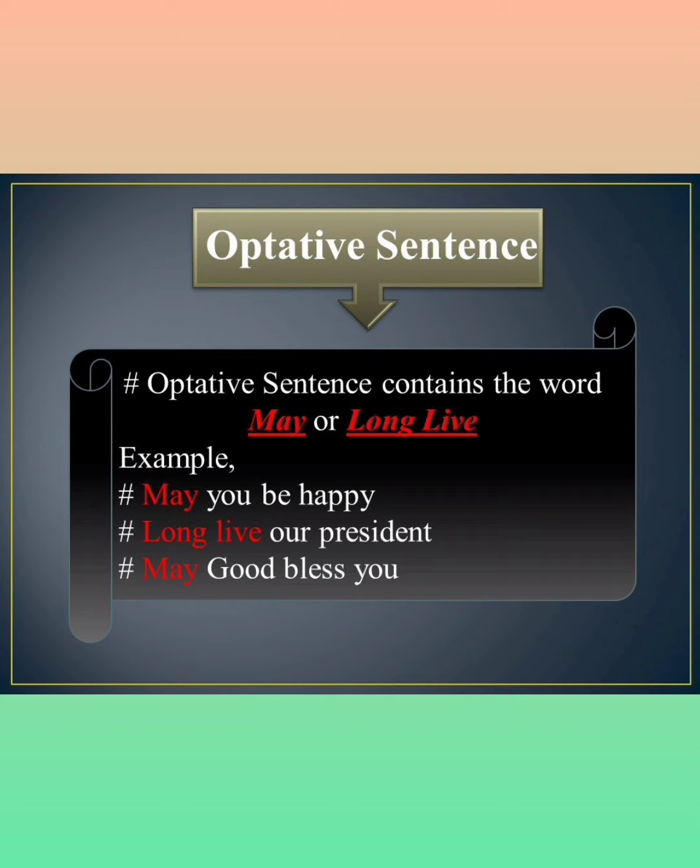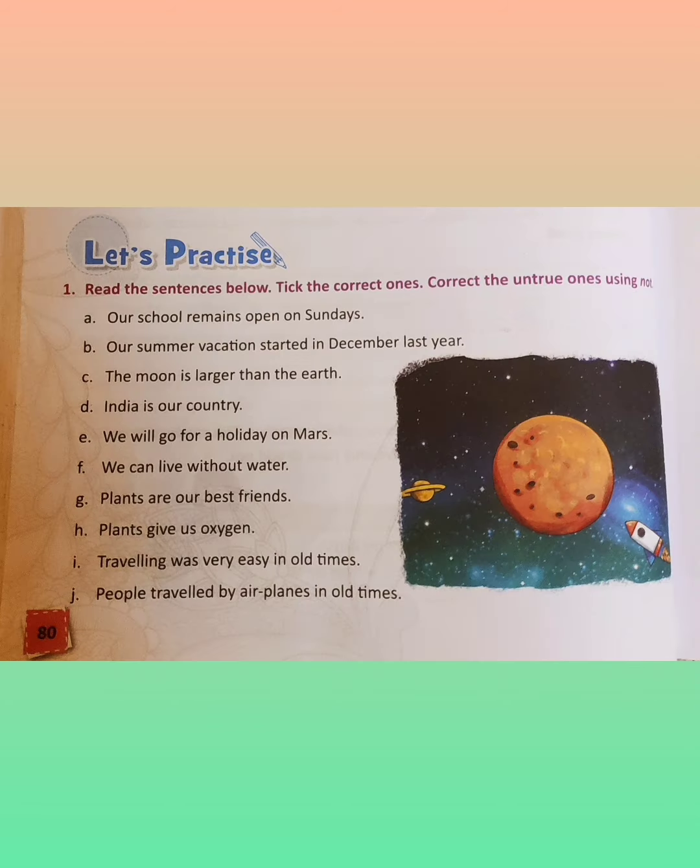Now, as we have shared what we have learned today, it's the time to go forward and do some exercises so that it will help us understand how much we have learned. So let's practice from page number 80 of your grammar book. Read the sentences below, tick the correct ones and correct the untrue ones using not. Okay, so our school remains open on Sundays. If you think that this one is correct, then tick it, and if you think that this is untrue, you have to do whatever is instructed in your book. Sorry, page number 80. The page number will be 80.